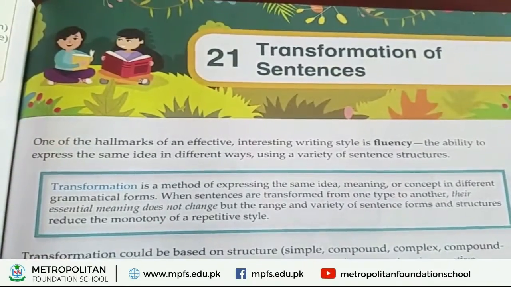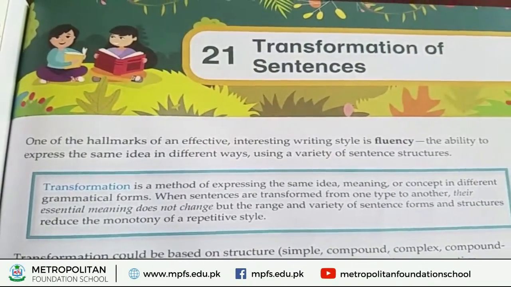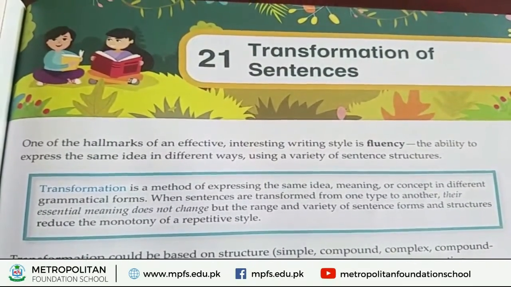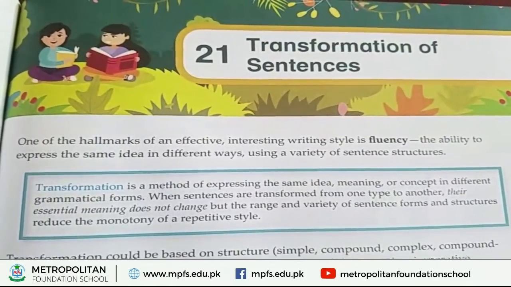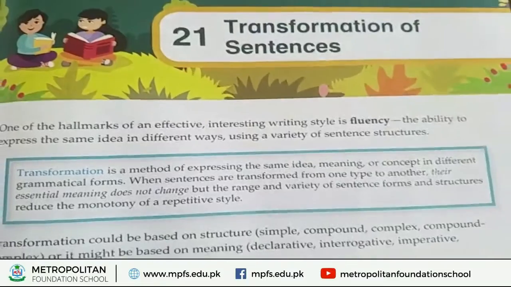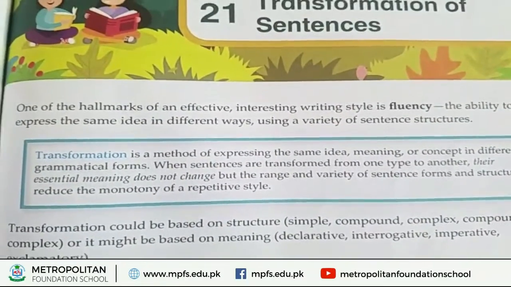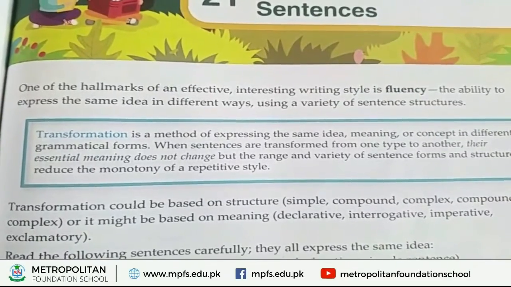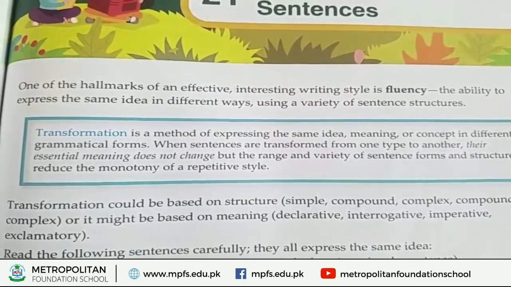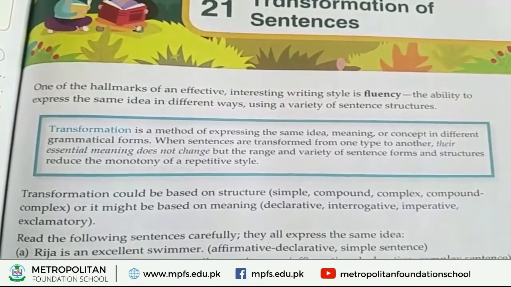So what is this? One of the hallmarks of an effective, interesting writing style is fluency, the ability to express the same idea in different ways. A writer varies sentence structure. So the definition of transformation: transformation is a method of expressing the same idea, meaning, or concept in different grammatical forms.